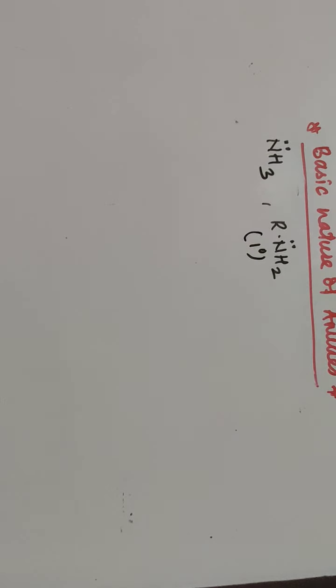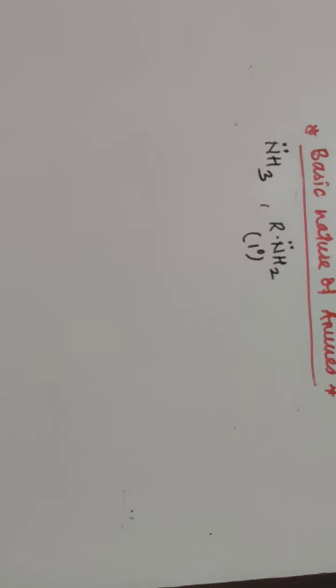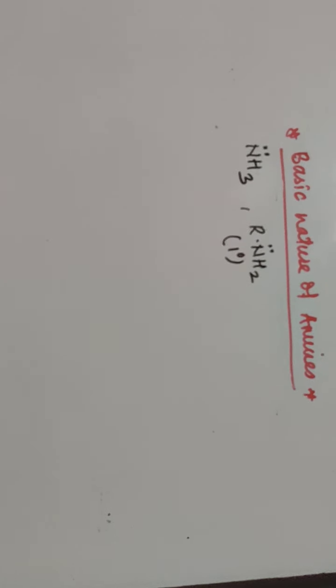It also contains a pair of electrons, which is easily ready for bond formation. So in this case, NH3 and RNH2, which one is the stronger base and which one is the weaker base out of these two? The basicity is explained on the basis of plus I effect, also solvation and steric hindrance.